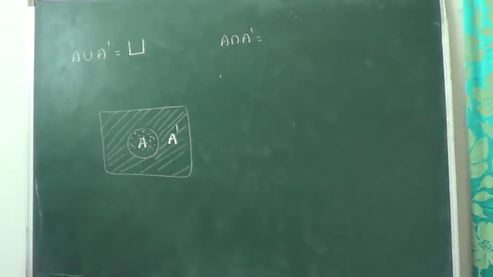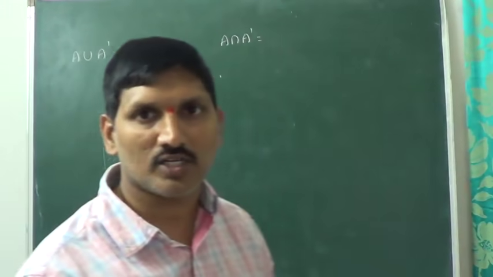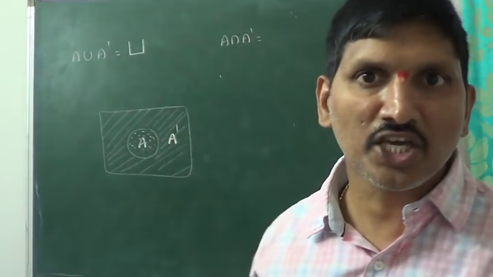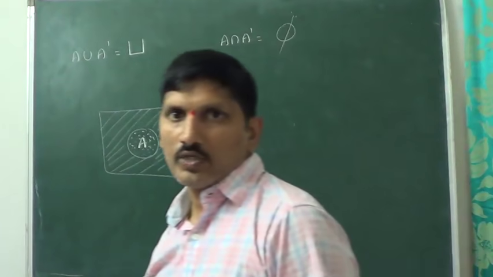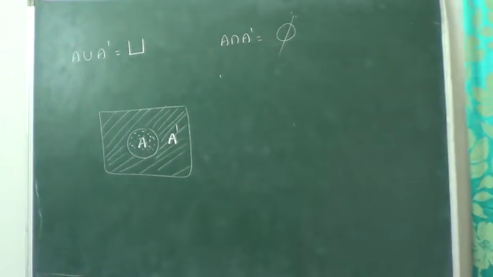But intersection is what? Nothing is there. That's why A intersection A dash is equal to phi, and A union A dash is equal to the universal set.